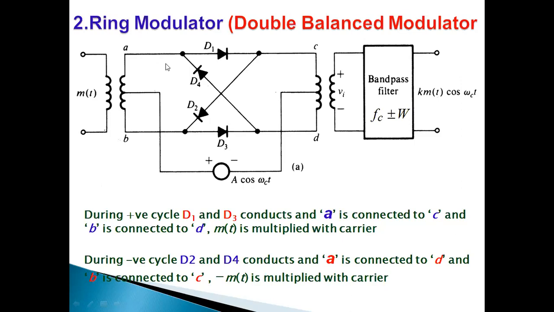As I already told you in the generation of AM, these diodes are controlled by the square wave carrier input. Any modulator requires 2 inputs. What are those 2 inputs? Message signal and carrier signal.